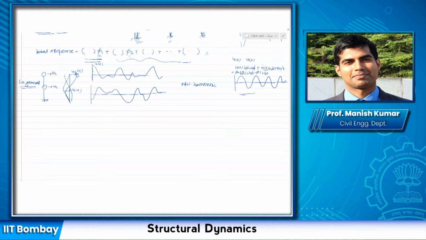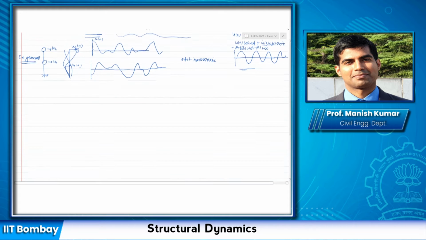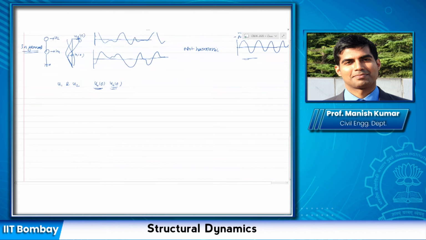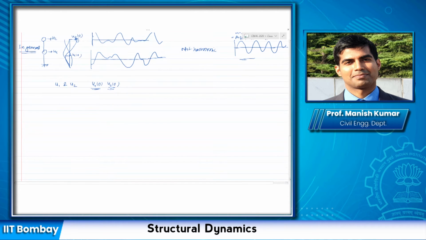Now what happens? There exists a specific combination of u1(0) and u2(0), such that if you initiate your motion using this u1(0) and u2(0), then the motion becomes harmonic.